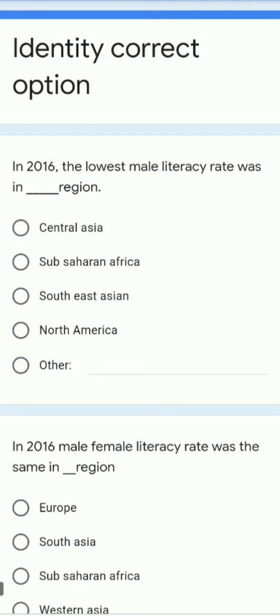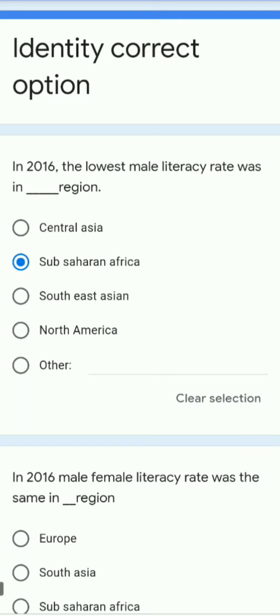While answering such type of question, we should know which is the least developed country, right? Because we want to see the lowest male literacy. So definitely if the males are less literate, it means the country's development is also very less, right? So here very easily you can sort out from the options. The answer is Sub-Sahara Africa.